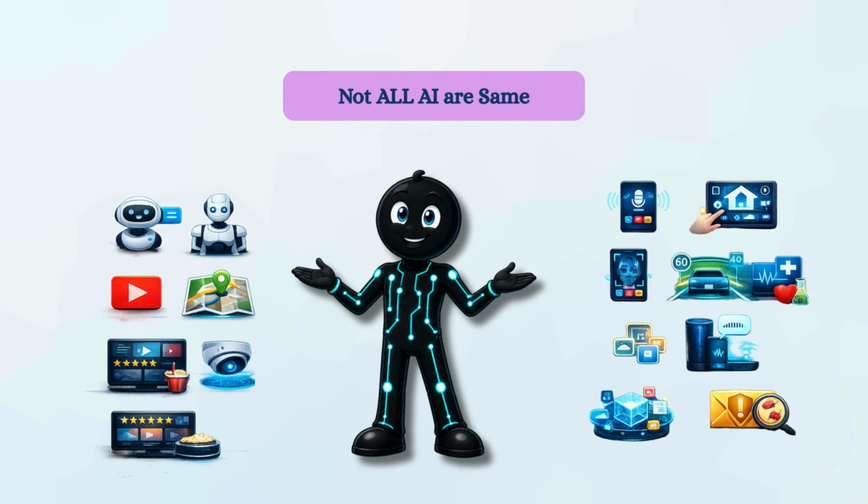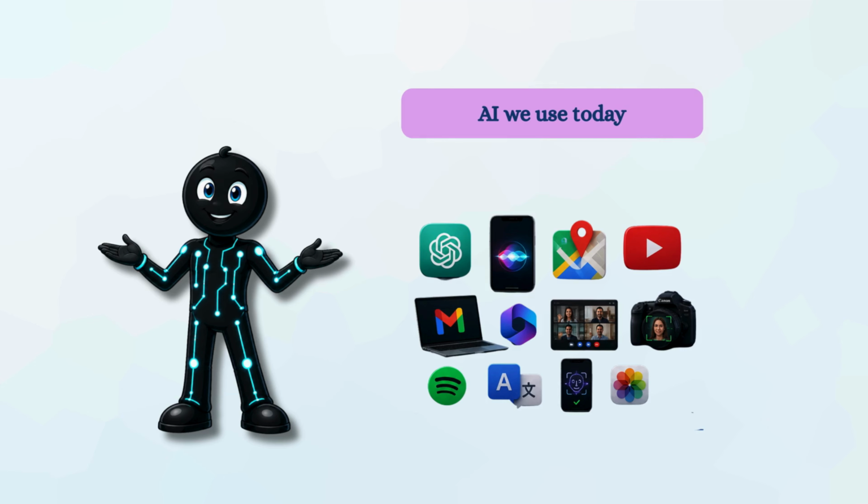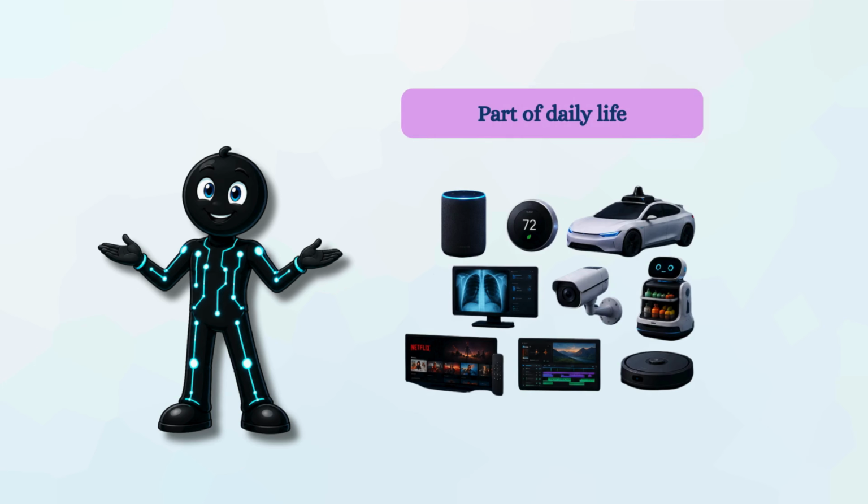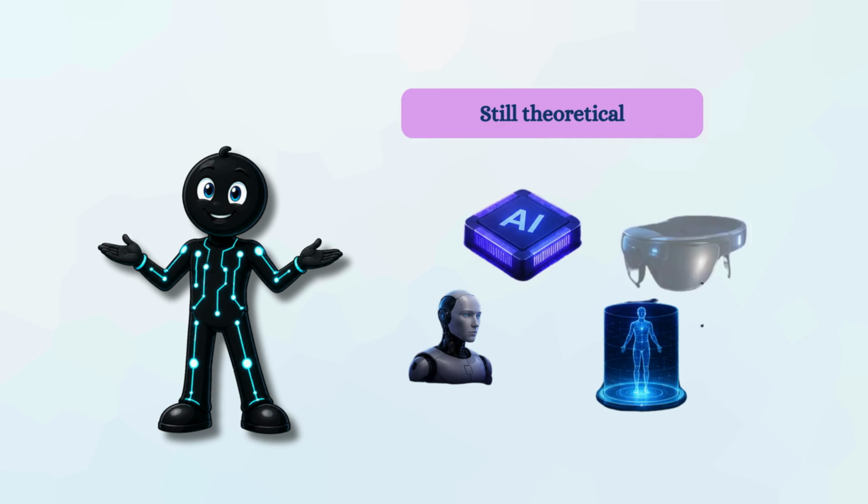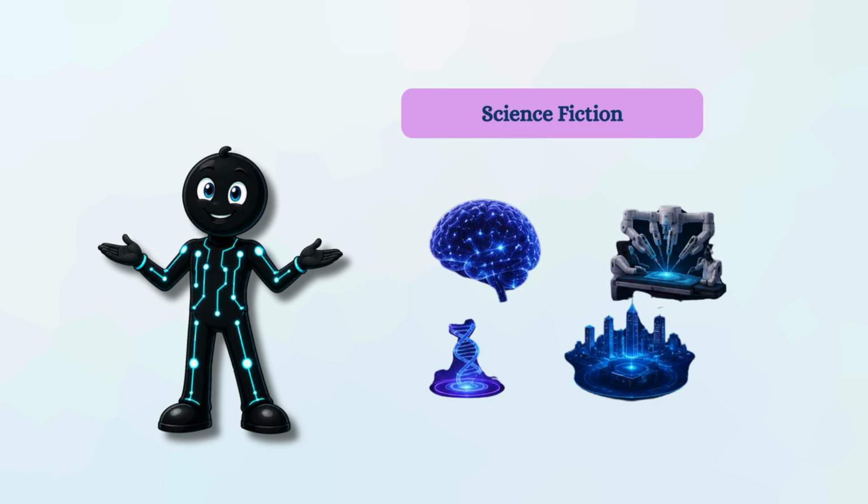Not all AI is the same. Some AI already exists, and it became part of our daily life. Some AI is still theoretical, and some forms of AI only exist in science fiction. So, in this video, we are going to break down the 7 types of AI in the simplest way possible.